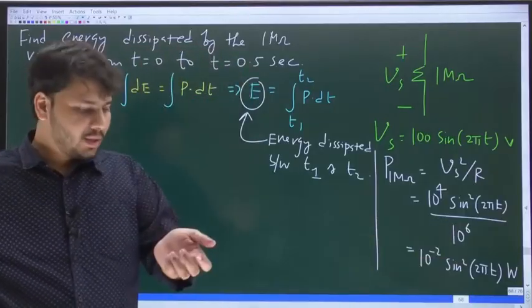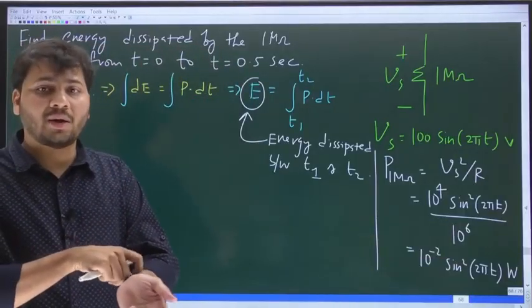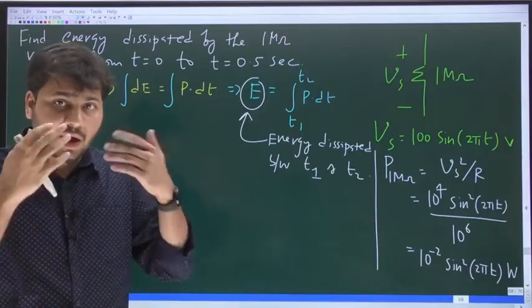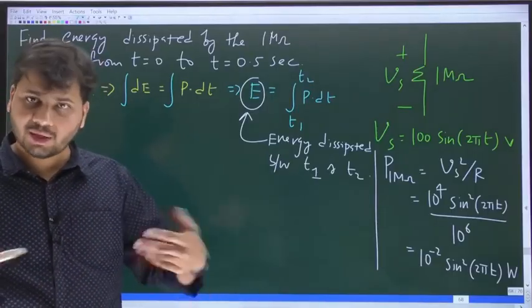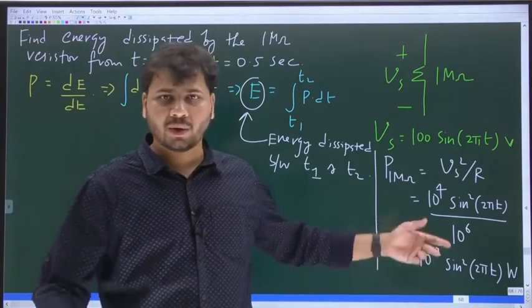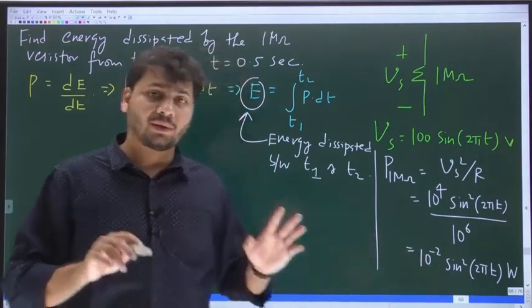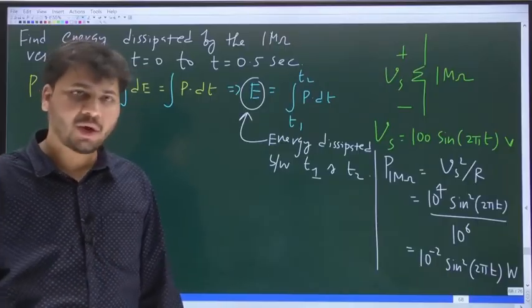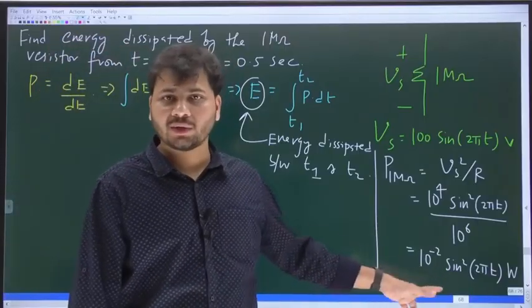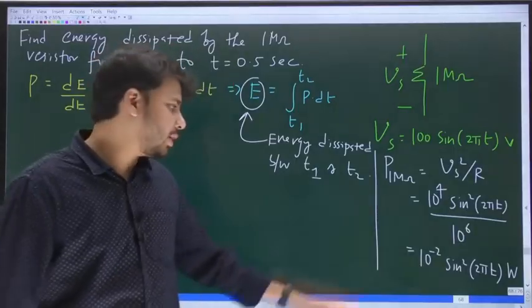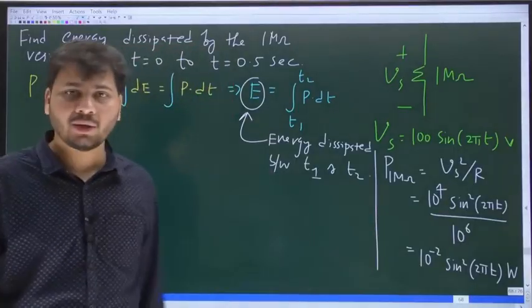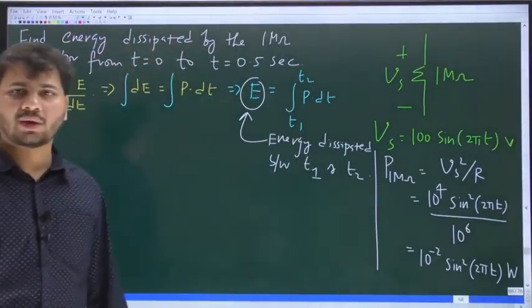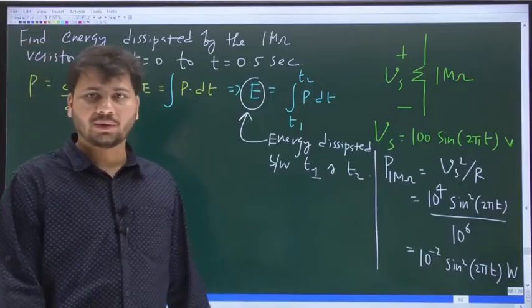Look at the power dissipated by the resistor. Is it not always positive? Yes, because a resistor will always dissipate or absorb power. 10 power minus 2 is positive. Sine can be positive or negative, but sine square is always going to be positive. Positive into positive will always be positive. You know, a resistor will always dissipate energy or power.